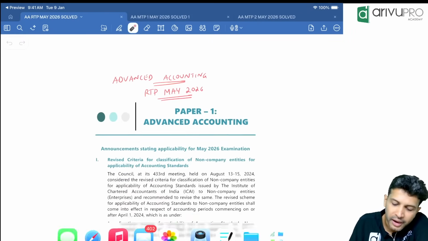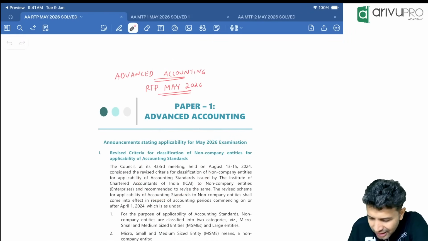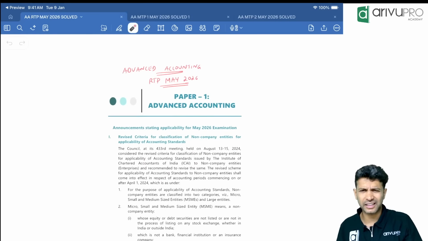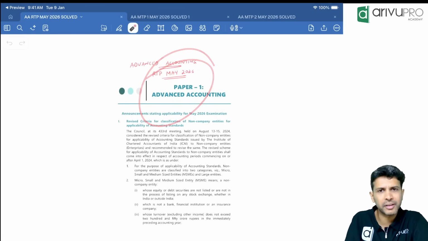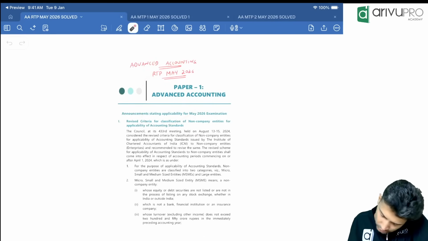But the first thing is, when you look at this RTP, you will see a lot of amendments. So this is not a current amendment. This is not the latest amendment. This amendment already came previously. It's the same amendment; they've copy pasted it. Yes, this is the same video as the amendment video. I've also uploaded it on YouTube, and it's available in our course. So you can refer to that.